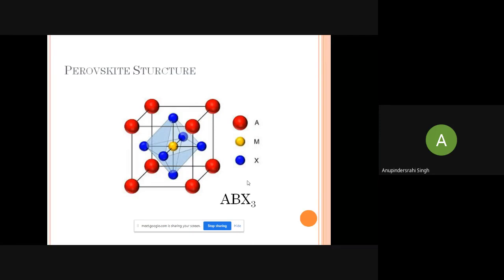For the cubic structure, center of inversion is present, but if this cubic structure is distorted, that means it goes to the tetragonal structure or orthorhombic structure, then the center of inversion is not present. So at that time, this structure becomes dipolar, and its dipole moment becomes some finite value.